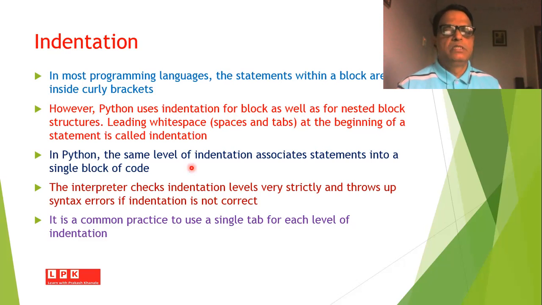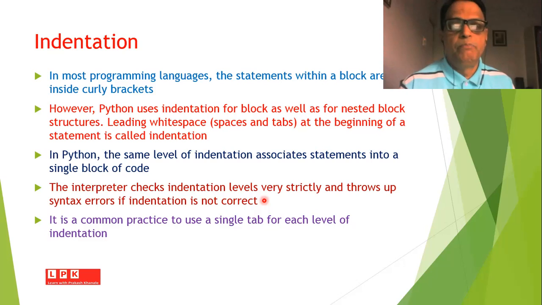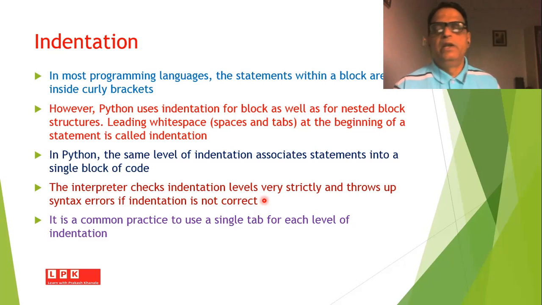In Python, the same level of indentation associates statements into a single block of code. The interpreter will always check the indentation level, and it is checked very strictly by the Python interpreter. If the indentation is not proper, then Python interpreter will always throw you a syntax error.